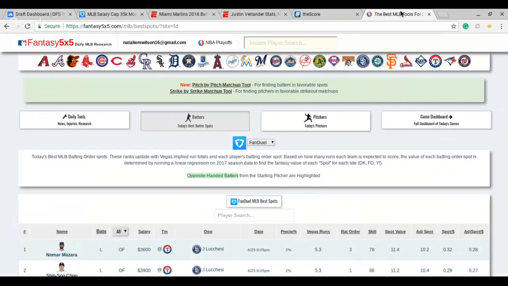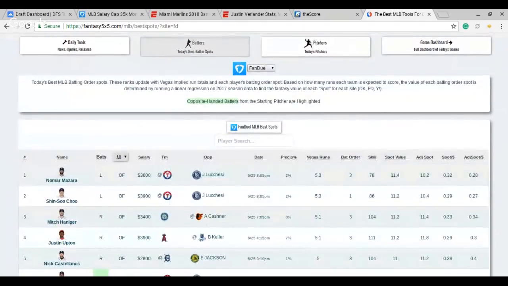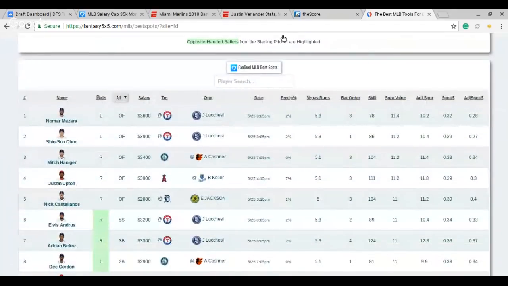So anyway, we're going to go over here. This is the top rated batters of the slate. So number one, number two is Nomar and Chu. If you look at their skill here, individual fantasy player skill versus pitcher handedness, league average is 100. So obviously, their skill isn't going to be crazy here because they are facing a lefty. But I really don't mind them. Spot value here is at 11.4. Like I said, batting order looking pretty good. Their Vegas runs, so I don't mind a couple of them if you want to put them in there. Like I said, they do hit better against righties.